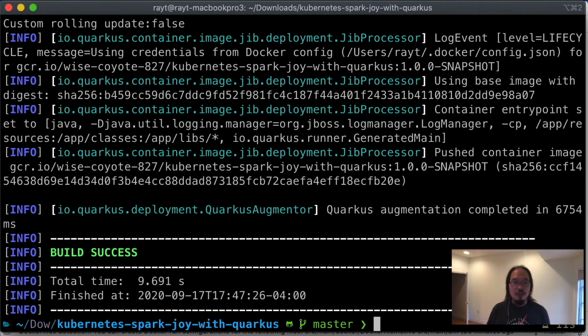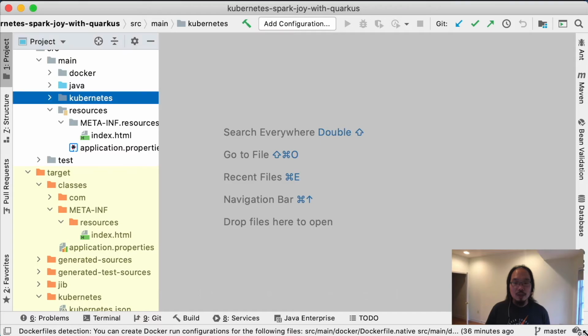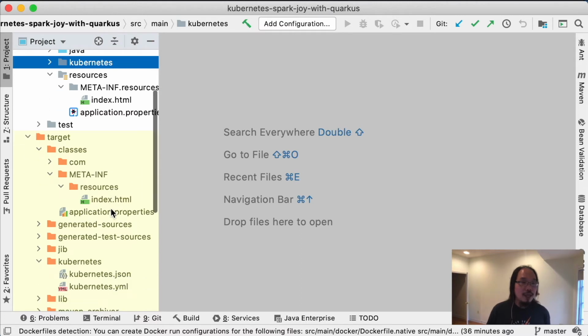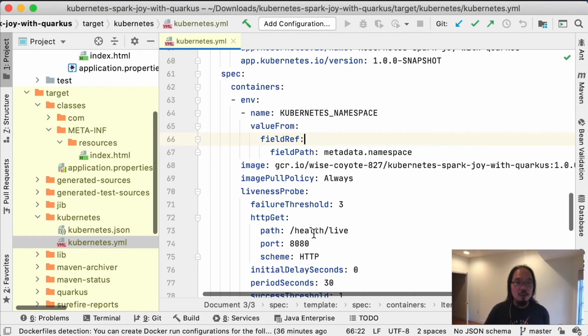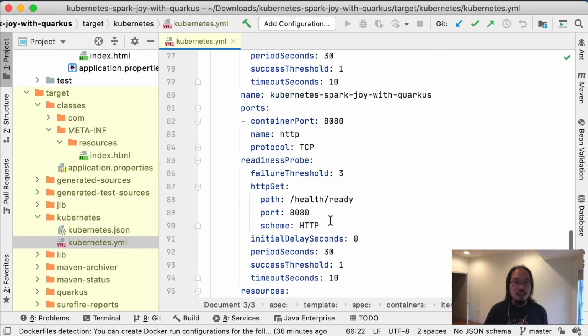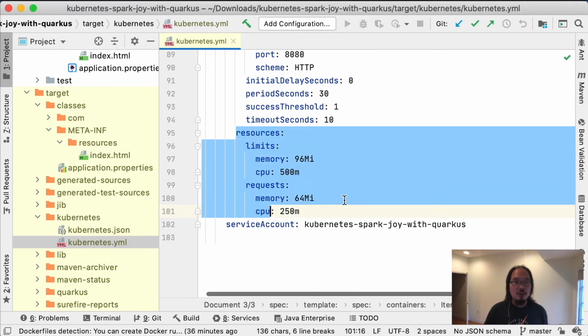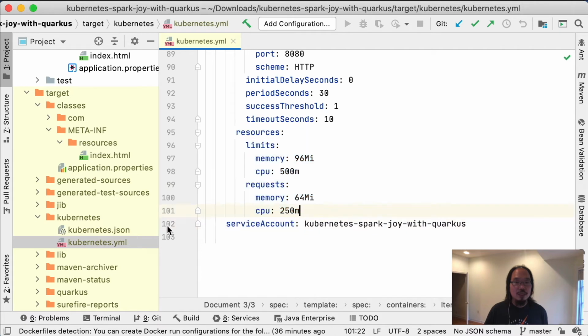And we're done. Okay, so now let's just go ahead and double check the work. So I'm going to go back to the IntelliJ IDE. And here is the generated resource from Quarkus. And ideally, here we do have the resource limit and the request.